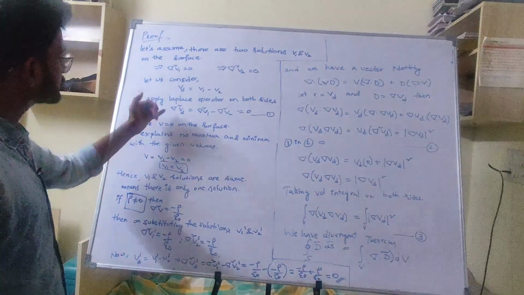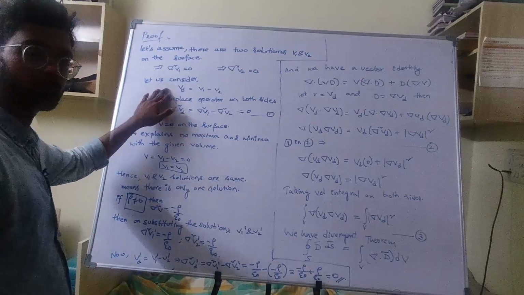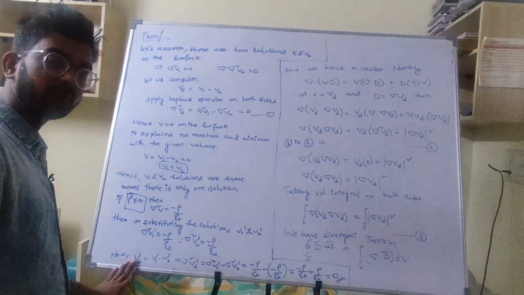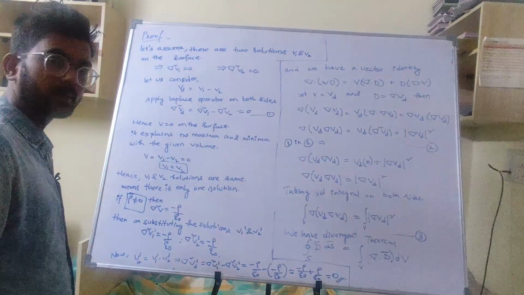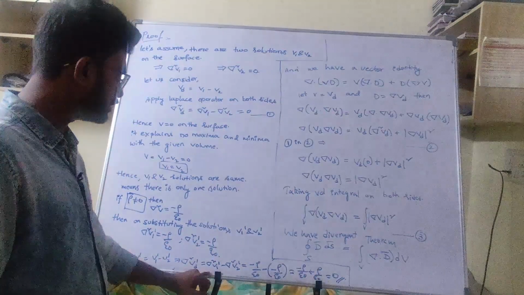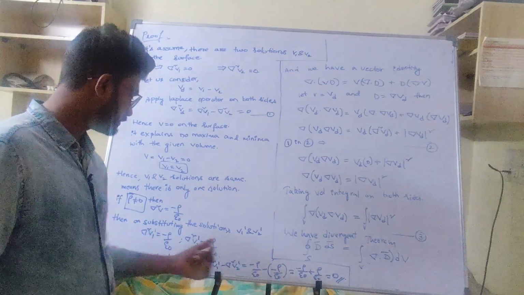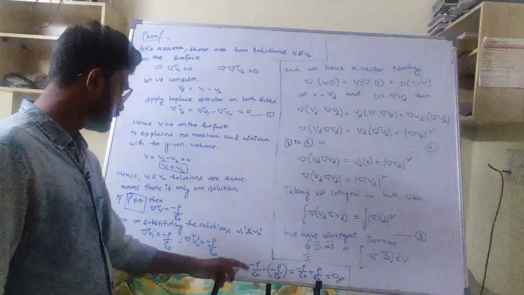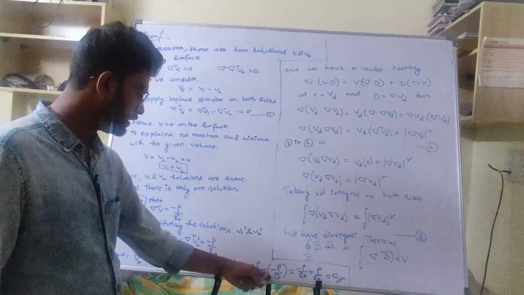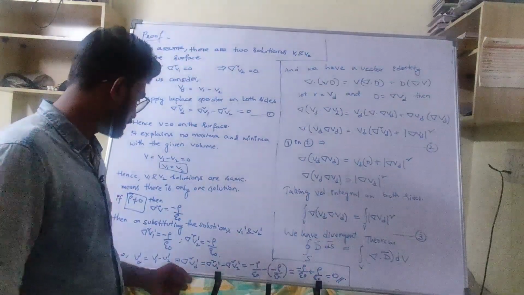Now the same function I am defining again. Here I took vd, and here I am taking vd dash, which is equal to v1 minus v2. I am applying the Laplacian operator. So del square vd dash is equal to del square v1 dash minus del square v2 dash.